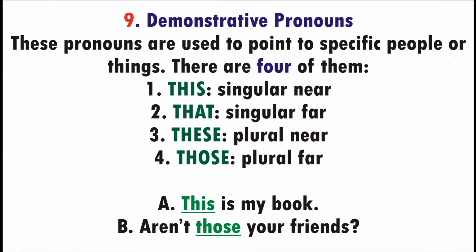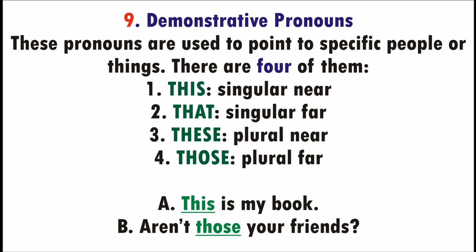So we are in number 9, which is the last on the list. Demonstrative pronouns. These are pronouns that we use to point to specific people or things. There are 4 of them. So demonstrative pronouns belong to the closed group because we have only 4 of them, not more than 4. Number 1 is this. Number 2 is that. Number 3 is these. Number 4 is those.